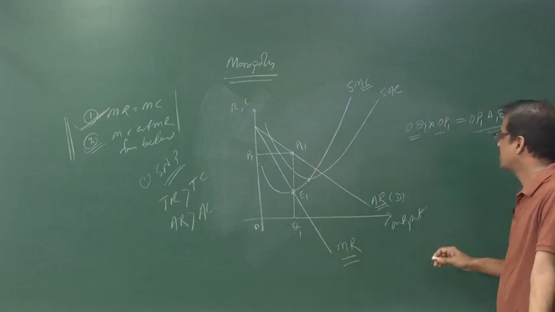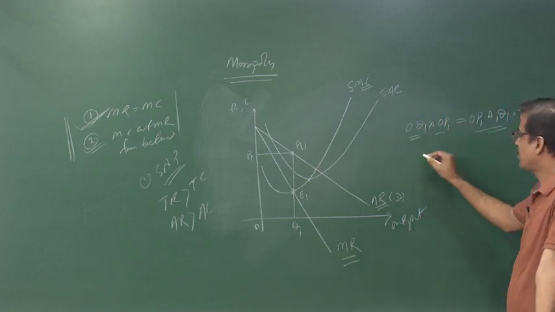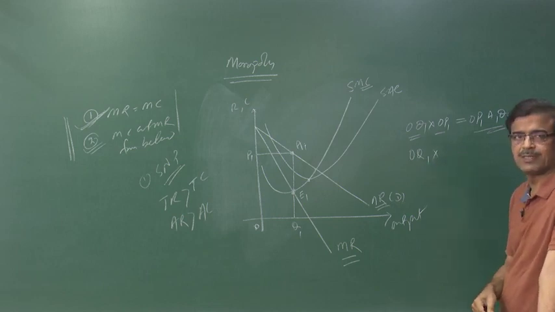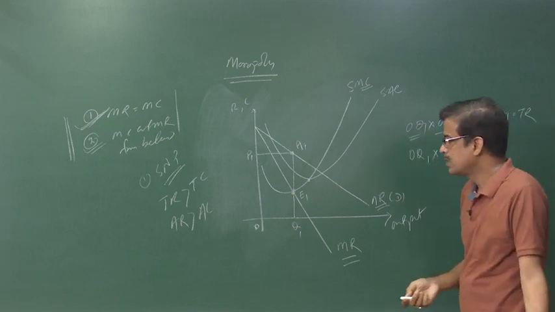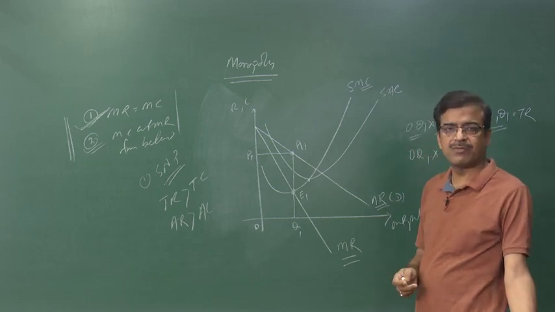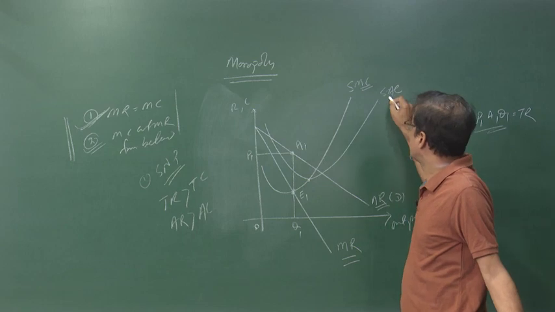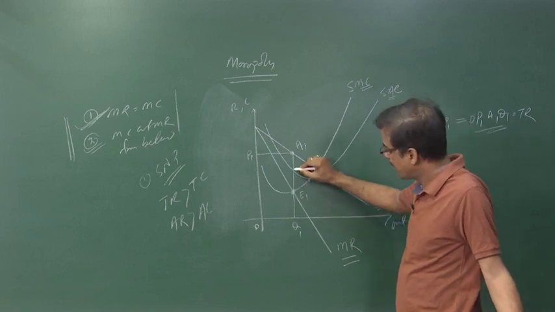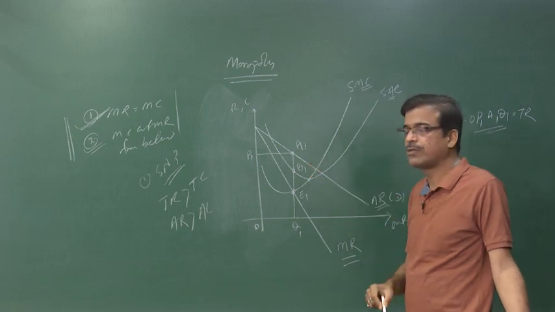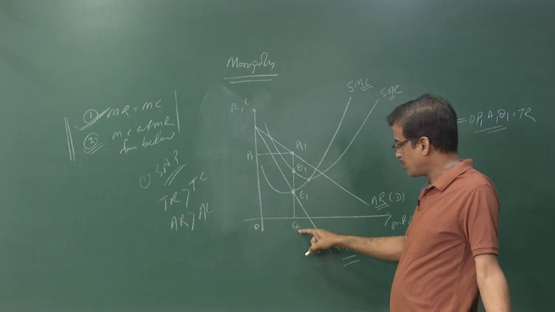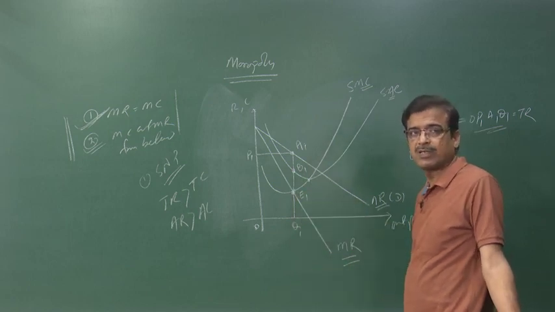Now, what about the cost? To determine the cost, we multiply the cost per unit by OQ1. To judge the cost per unit, from the equilibrium point we extend the line to the average cost curve and see where it meets the average cost. It meets the average cost at the point B1. So, the cost per unit is B1Q1.